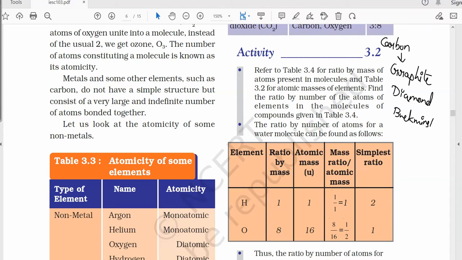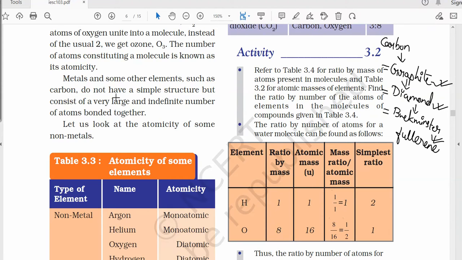So these are some of the examples where we will see that the elements, for their independent existence, are combining with each other of the same kind, and they are forming different forms in a single state only. They all are the solid state of carbon, but they have different forms such as graphite, diamond, Buckminster fullerene, etc.